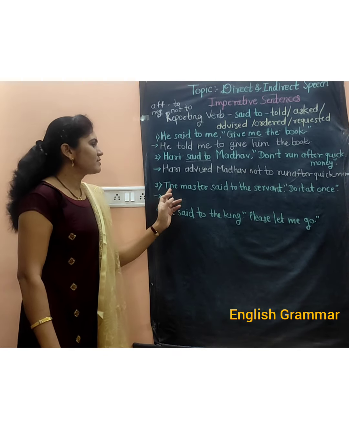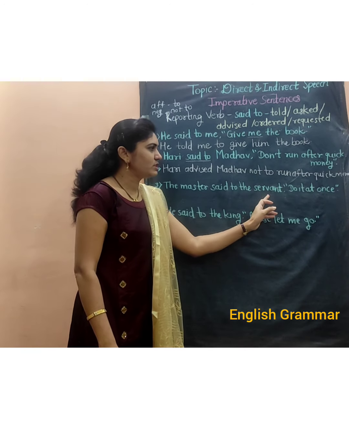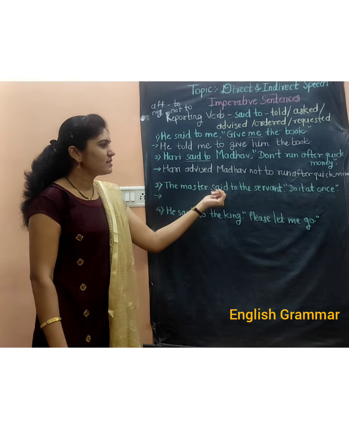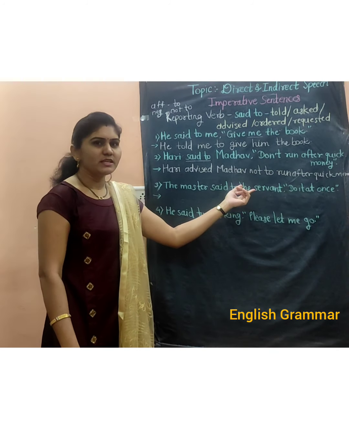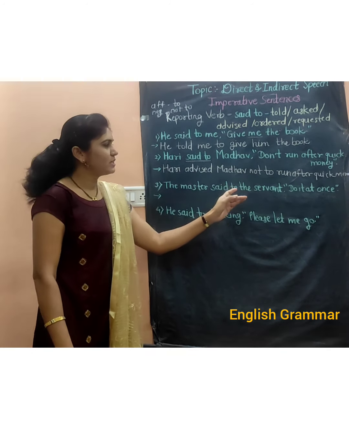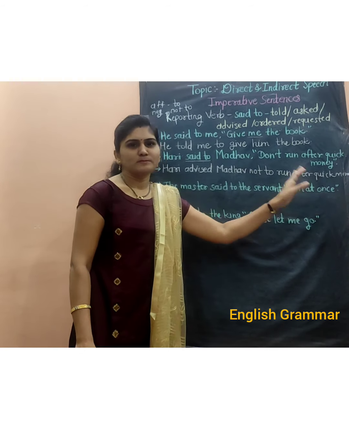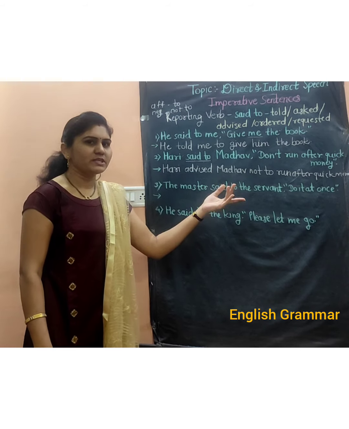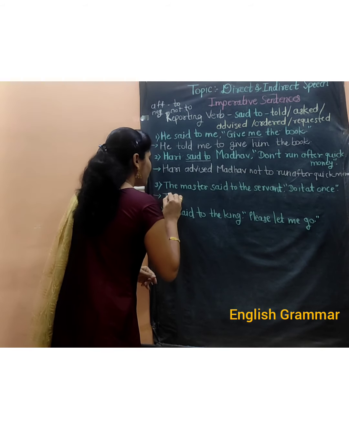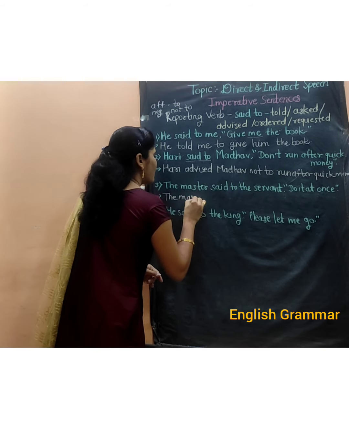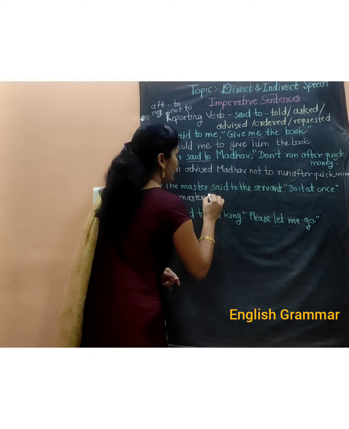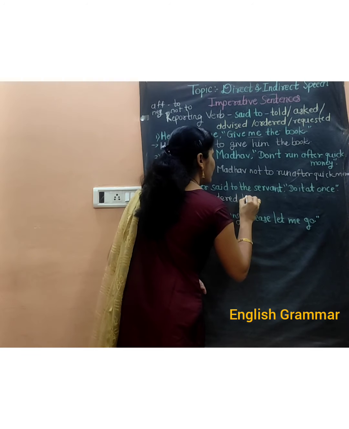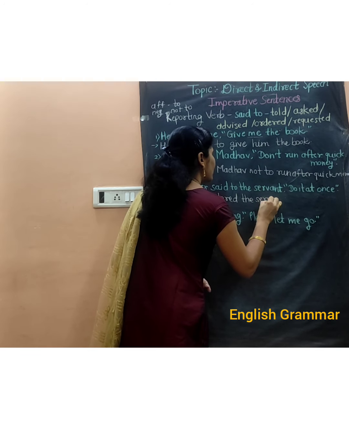The next sentence is, the master said to the servant, do it at once. Here the master is telling the servant. He is ordering the servant to do it at once. So here the master is giving the order to the servant. That's why we will use the reporting verb ordered. The master ordered the servant.